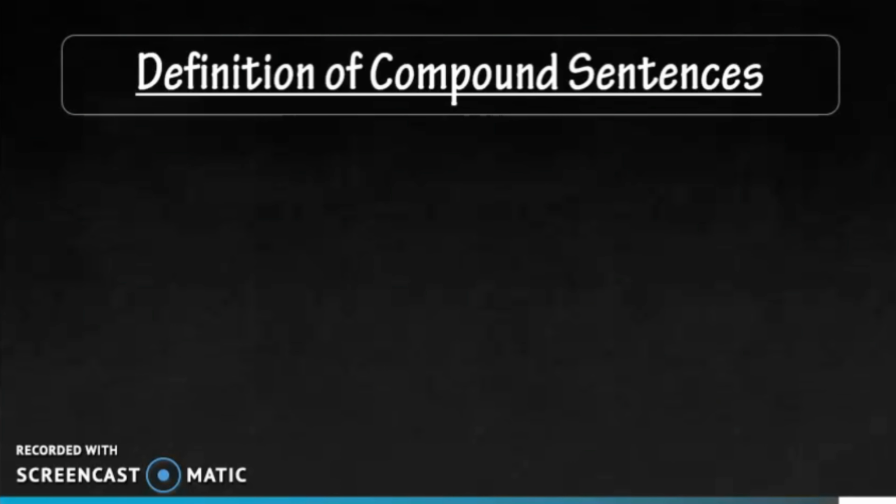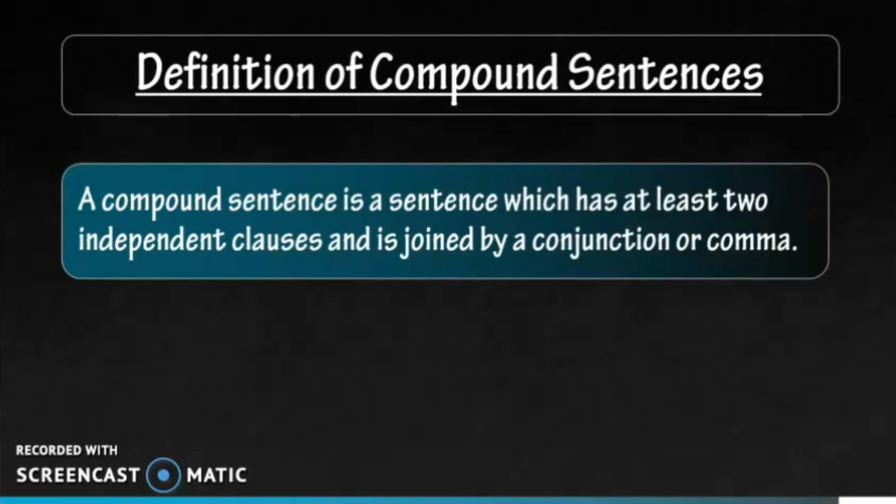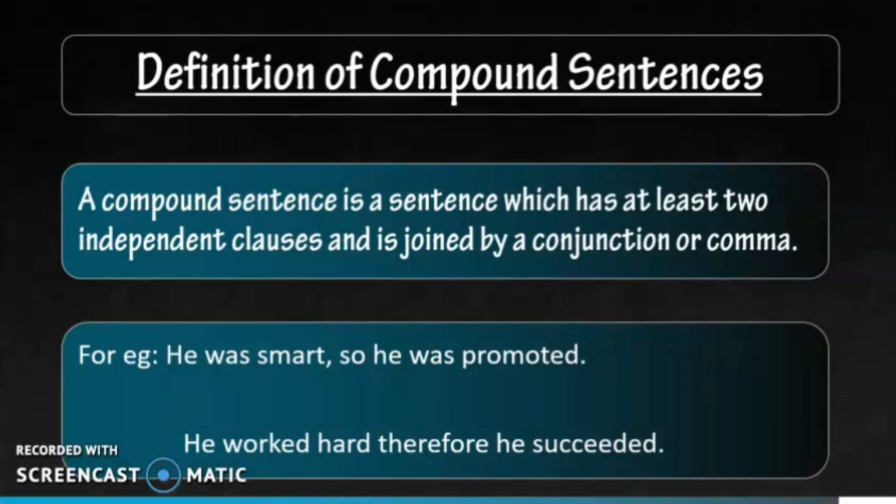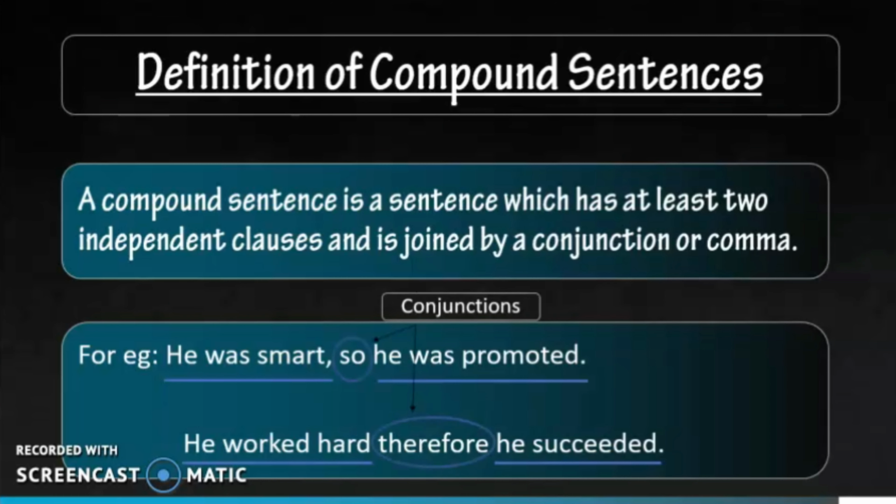Now coming towards second one, definition of compound sentences. A compound sentence is a sentence which has at least two independent clauses and is joined by a conjunction or a comma. For example, he was smart, so he was promoted. He worked hard, therefore he succeeded. So as we can see, he was smart and he was promoted, as well as he worked hard and he succeeded. These are independent clauses and these are joined by conjunction, so and therefore respectively.